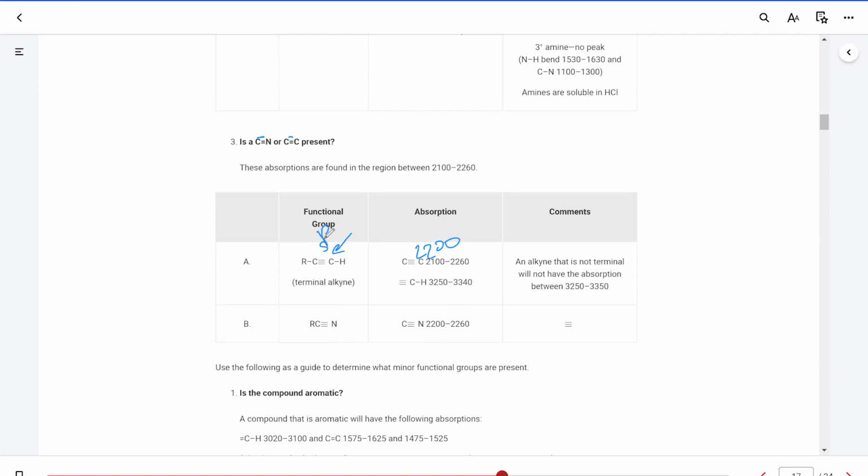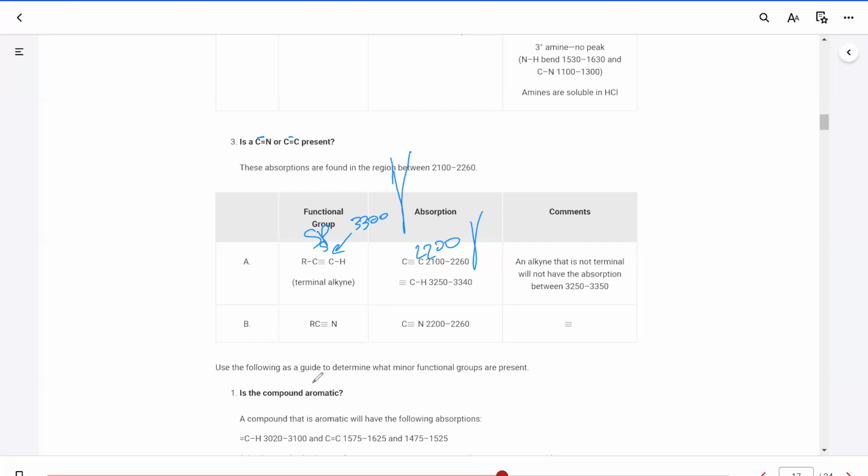If it is a terminal alkyne, there is a CC triple bond and also a CH single bond. The hybridization for this is SP, and the hydrogen attached to the SP carbon would show a peak at 3300. It is a different peak compared to the OH and NH because this is going to be a sharp and short peak. For a CN triple bond, it's going to be a strong peak, stronger than the CC triple bond, and it would be around 2200. And there is no NH associated with the nitrile group.